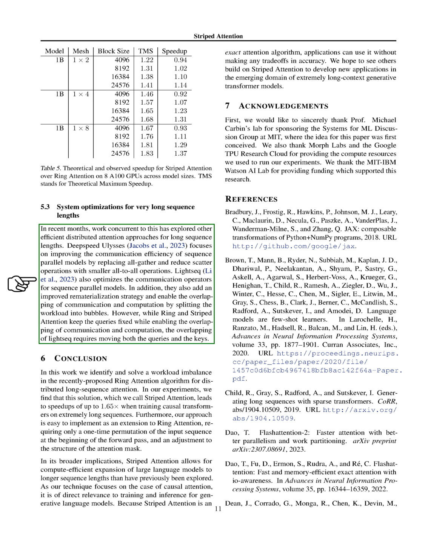LightSeq also optimizes the communication operators for sequence parallel models. In addition, they also add an improved rematerialization strategy and enable the overlapping of communication and computation by splitting the workload into bubbles. However, while ring and striped attention keep the queries fixed while enabling the overlapping of communication and computation, the overlapping of LightSeq requires moving both the queries and the keys.